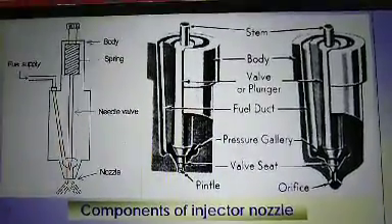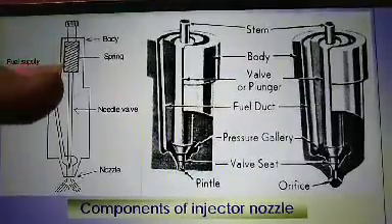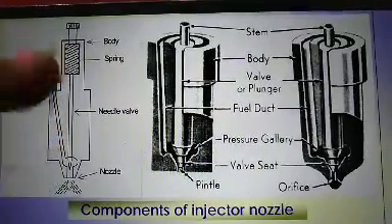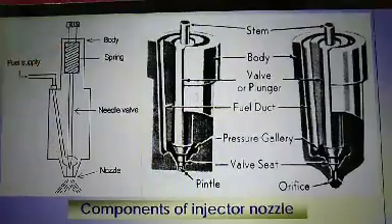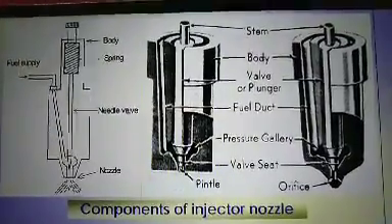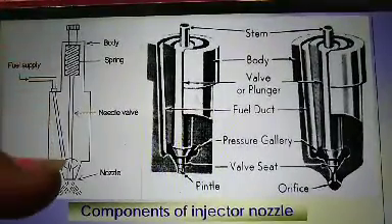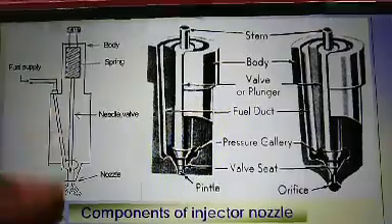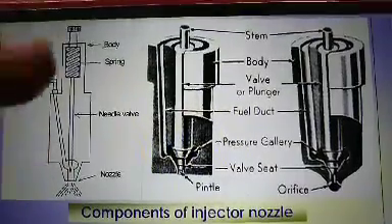Okay, now previously this needle is set at a pressure with the help of the spring, that is, due to spring pressure the needle is pressed against the force at the mouth.